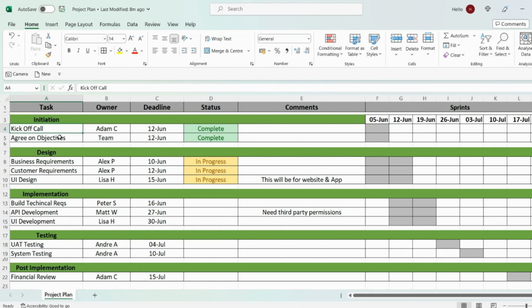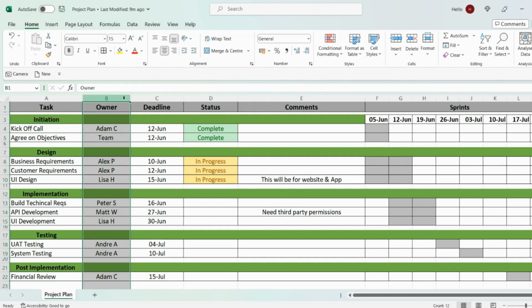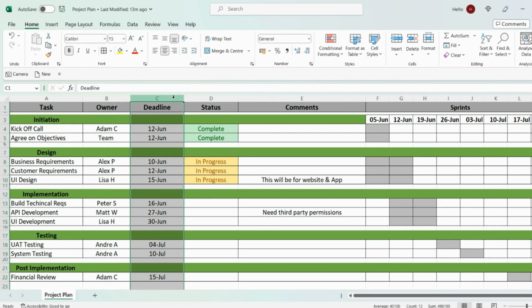So that's the first thing you want to do: have a column for task and write down all the different things that need to be delivered as part of this project. The second column I've got here is owner. So who actually will be delivering this particular item? For example, for kickoff call, the owner will be Adam, and so on and so forth. It's very important to have this section, otherwise you won't know who is accountable or responsible for each of the different tasks.